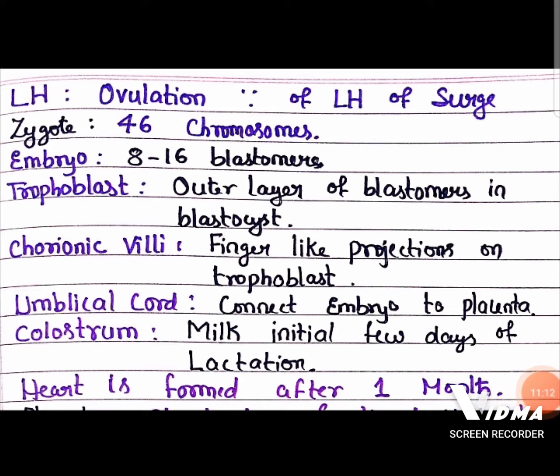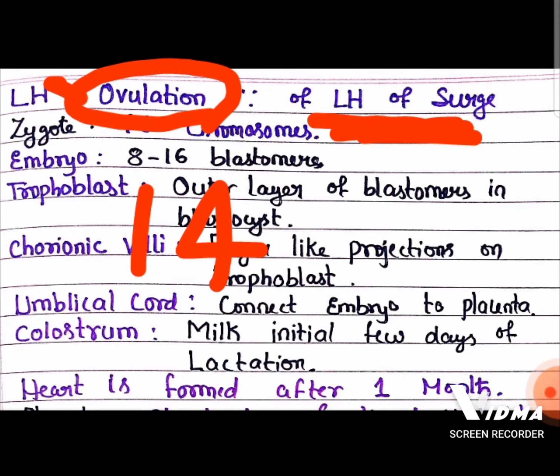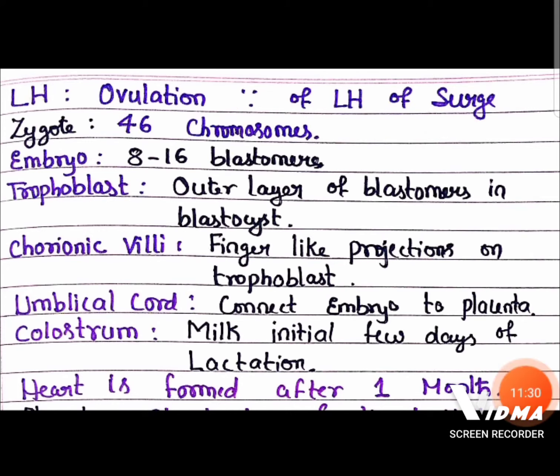And remember, luteinizing hormone is at peak level at the 14th day of the menstrual cycle. There is a surge of luteinizing hormone that is responsible for ovulation, rupturing of the Graafian follicle and release of the egg. Ovulation is because of the LH surge. And remember, after fertilization the zygote consists of 46 chromosomes, 23 from father, 23 from mother, the diploid number of chromosomes.